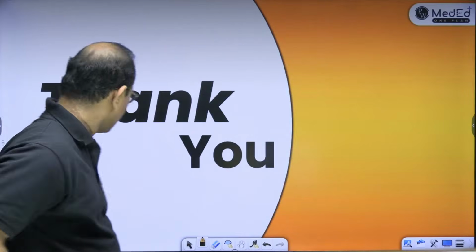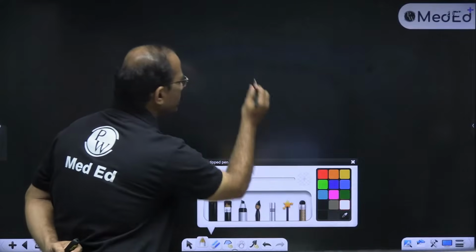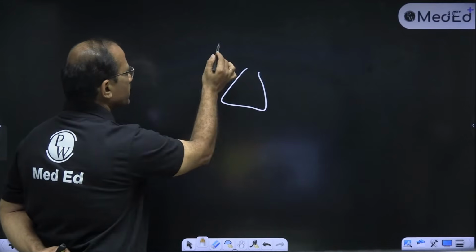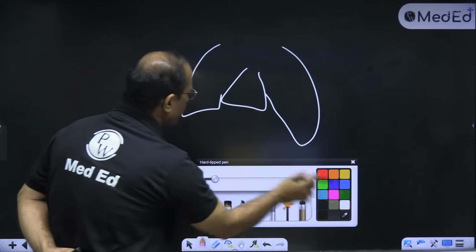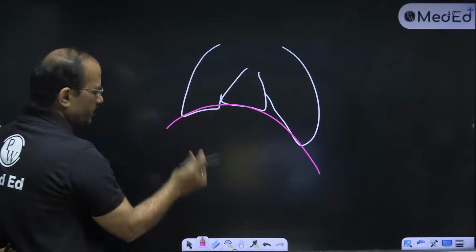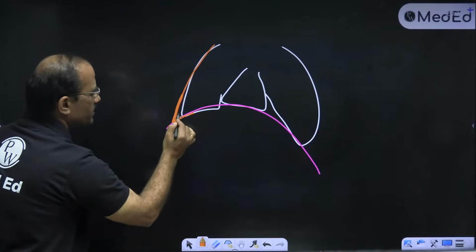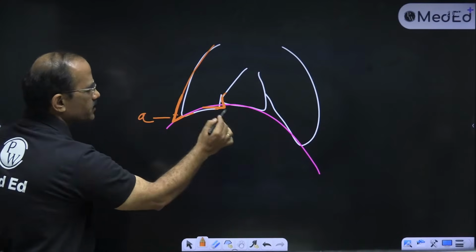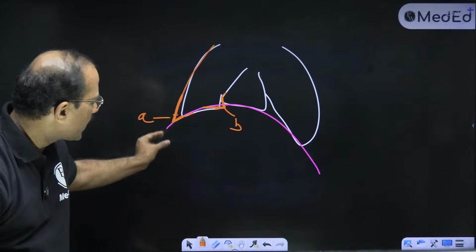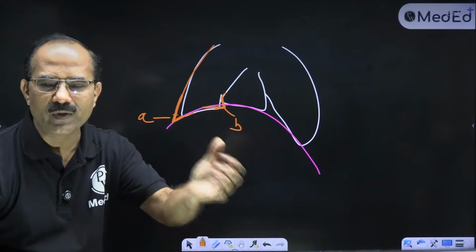Recesses, children, recesses of the lung. Look, this is the heart here, and this is the lung, and that's the diaphragm. Now this recess, what is this known as? And what is this recess known as? This is A and this is B. So this is the costodiaphragmatic recess and this is the costomediastinal recess.